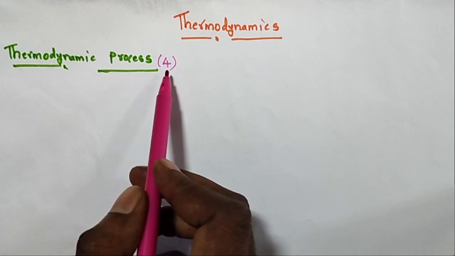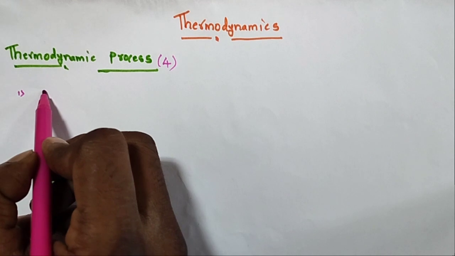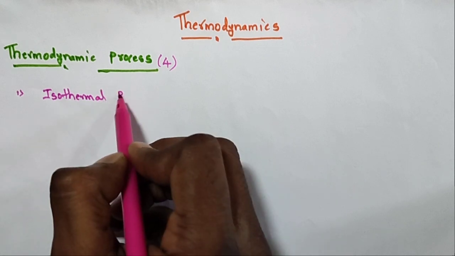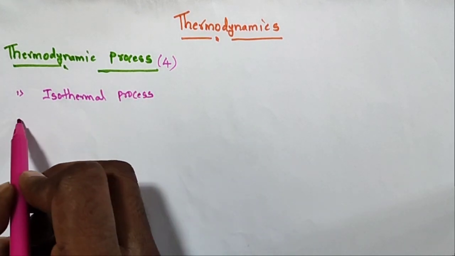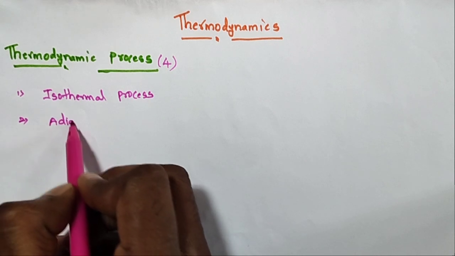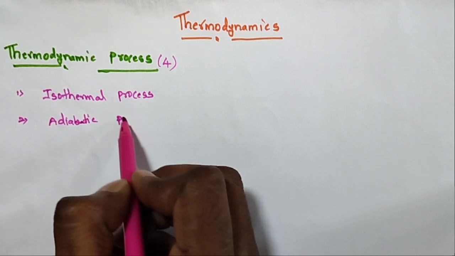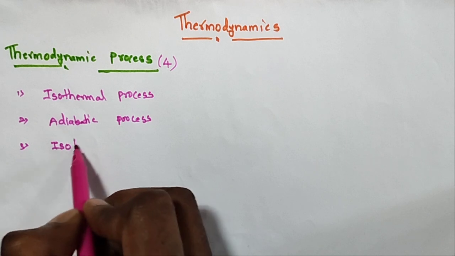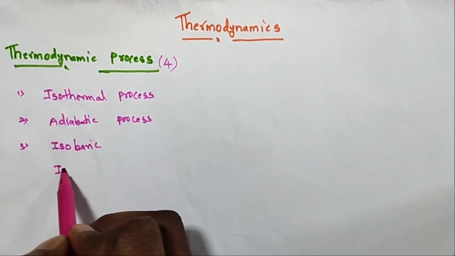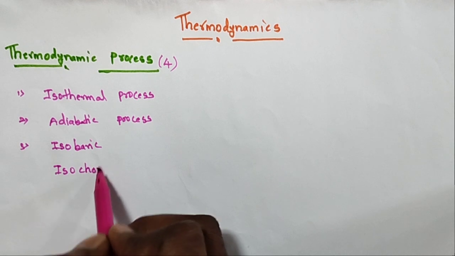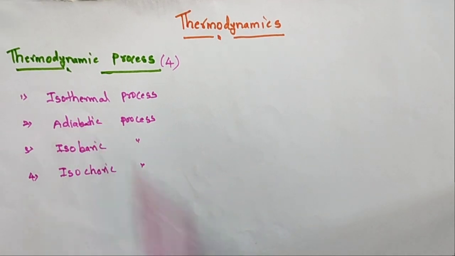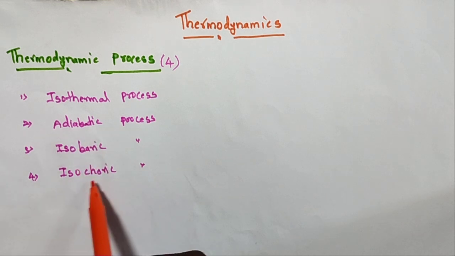The first one is the isothermal process, the second is the adiabatic process, the third is the isobaric process, and the fourth is the isochoric process.